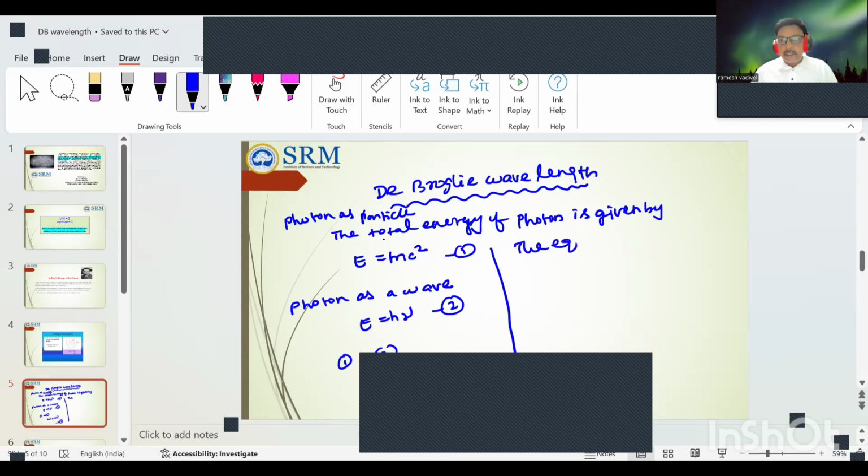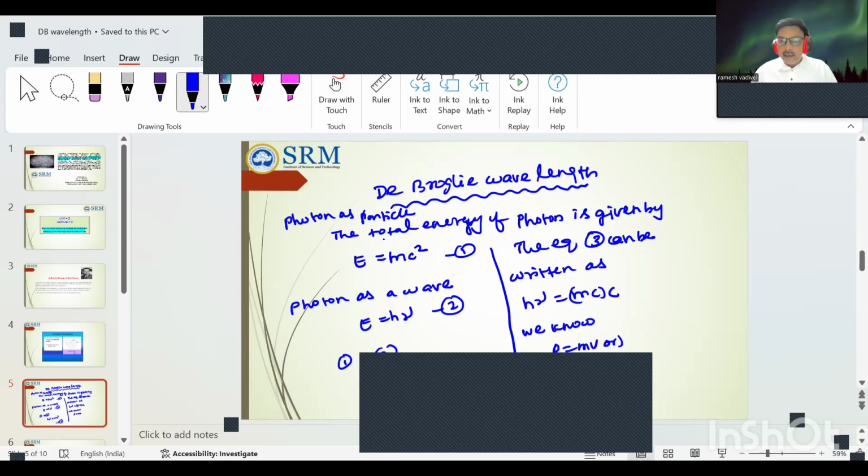Equation 3 can be written as h nu is equal to mc into c. Generally, we know p is equal to mv, or p is equal to mc, since v is the velocity of light, that is v equal to c. Therefore, equation 4 can be written as h nu is equal to pc. This is equation number 5.